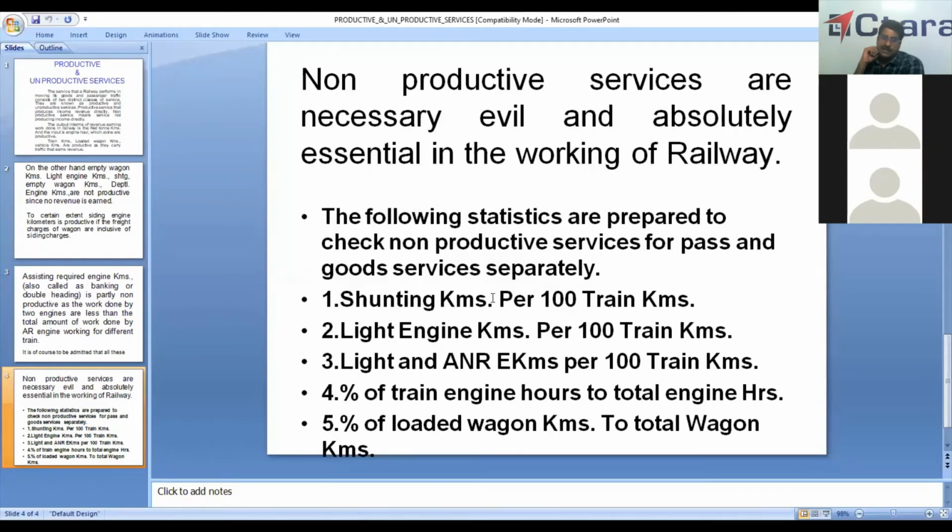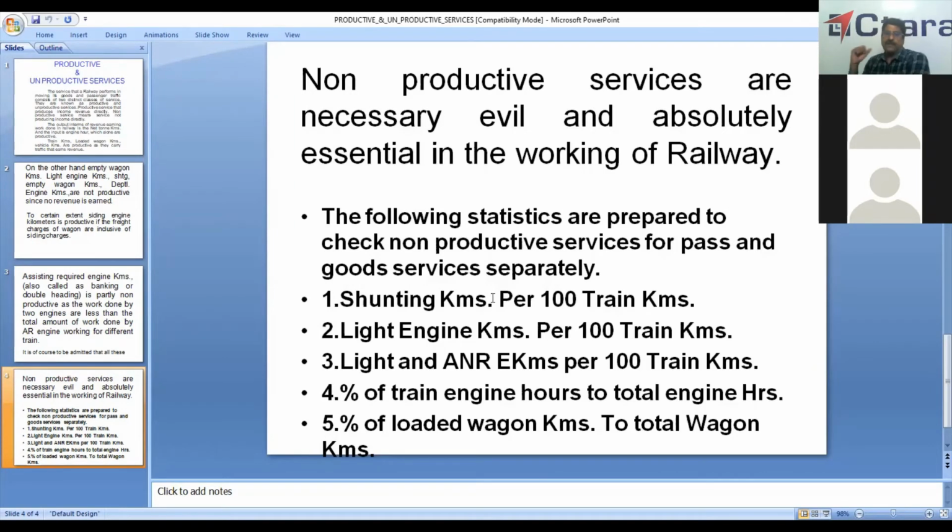Then light and assisted engine kilometers: for every 100 train kilometers, what is the proportion of light and assisted engine kilometers combined? These three are called unproductive services because no revenue is earned from them.